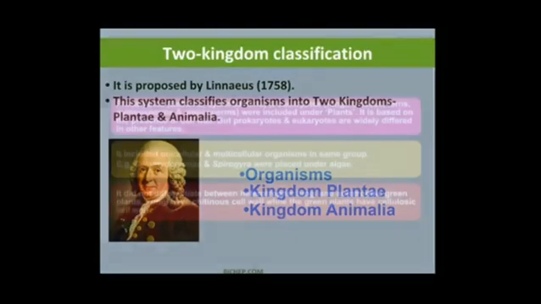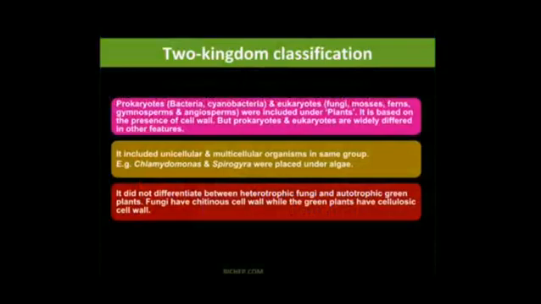So what are the drawbacks of this two kingdom classification system? Here the prokaryotes and the eukaryotes are not grouped into different groups. The prokaryotes and eukaryotes are both included under the same group. What do you mean by prokaryotes? Prokaryotes are the organisms or cells without a definite nuclear membrane.